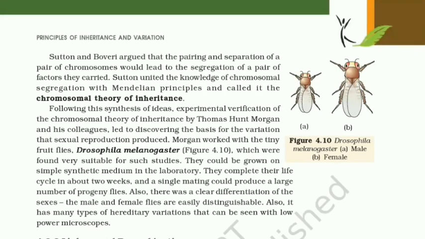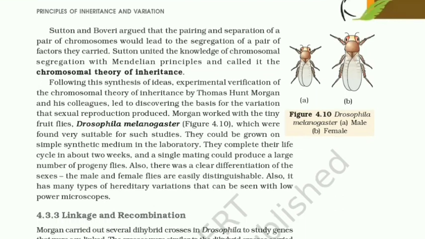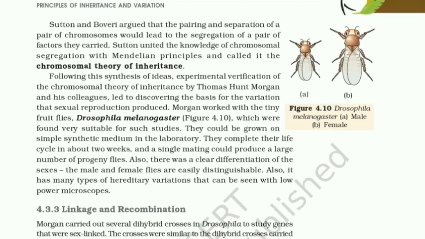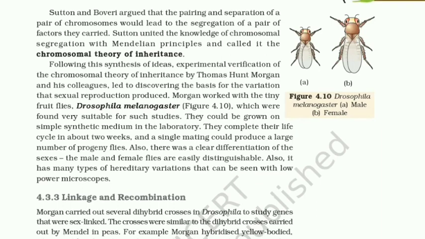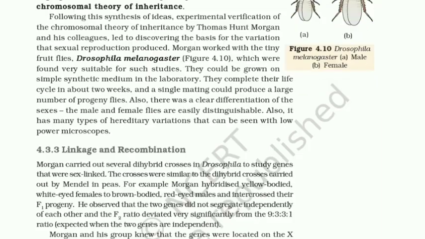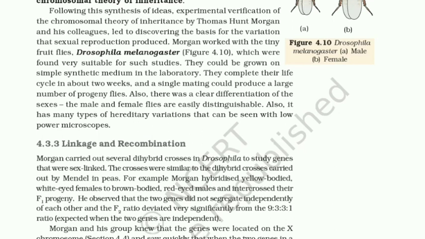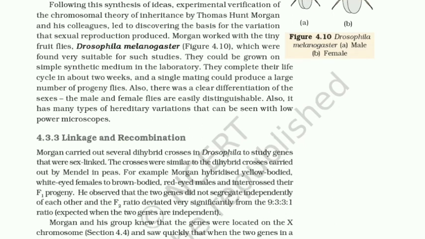Sutton and Boveri argued that the pairing and separation of a pair of chromosomes would lead to the segregation of a pair of factors they carried. Sutton united the knowledge of chromosomal segregation with Mendelian principles and called it chromosomal theory of inheritance. Following this synthesis of ideas, experimental verification of the chromosomal theory of inheritance by Thomas Hunt Morgan and his colleagues led to discovering the basis for variation that sexual reproduction produced.